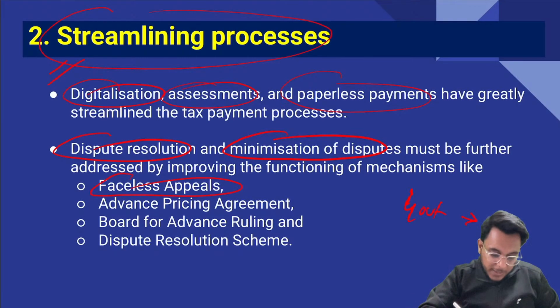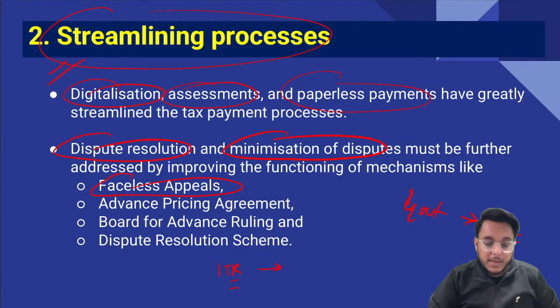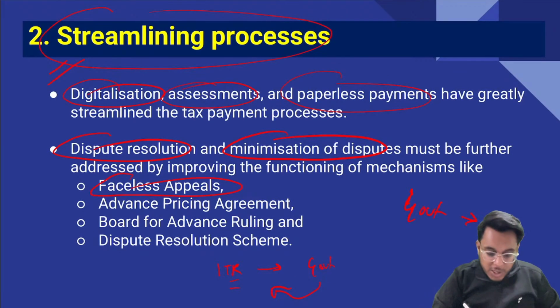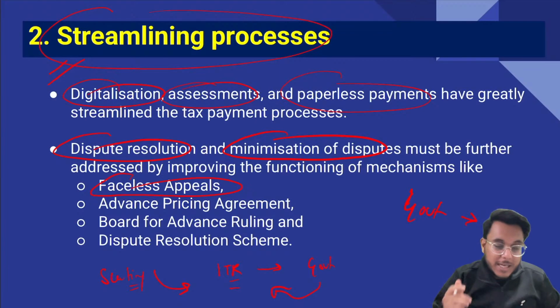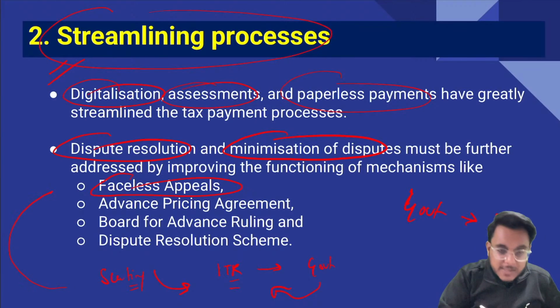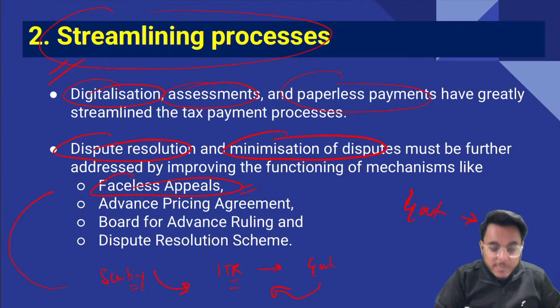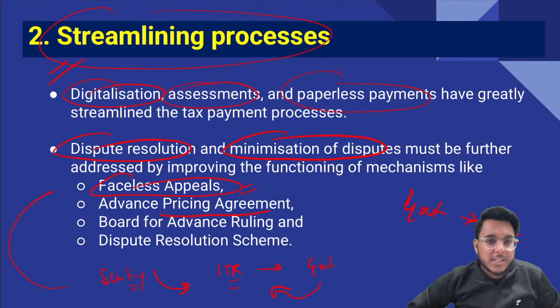Now guys, understand this particular thing: suppose you have filed your ITR, income tax return. As you have filed your income tax return, the government finds that there are certain anomalies in your ITR, and your ITR will be scrutinized. Earlier you had to be present in person in front of an officer of the income tax department. Now it is being said that these appeals, while the scrutiny is going on, need to be faceless appeals. Advanced pricing agreement. What is advanced pricing agreement?